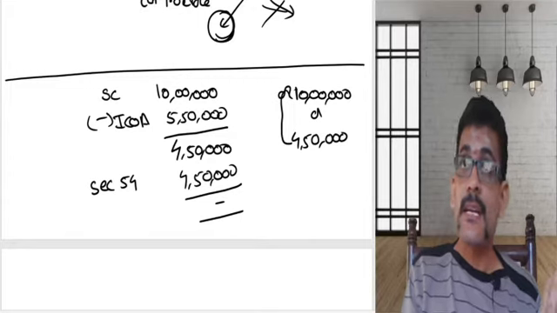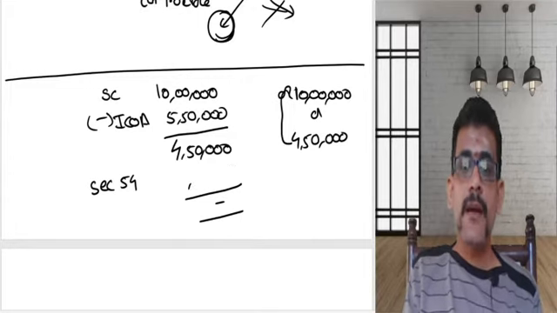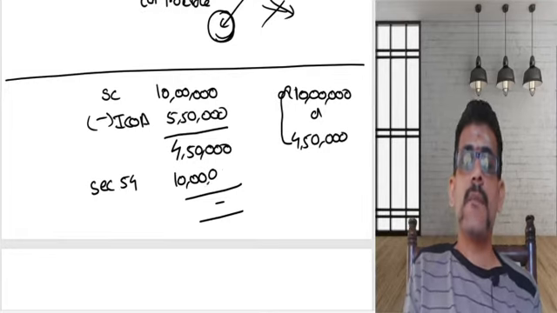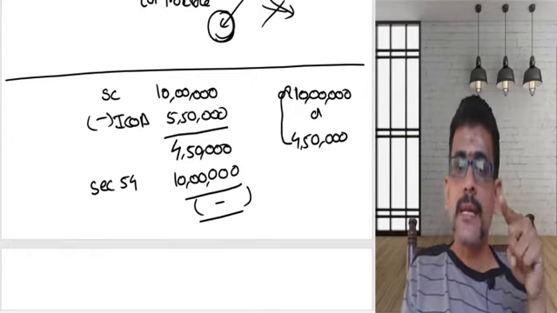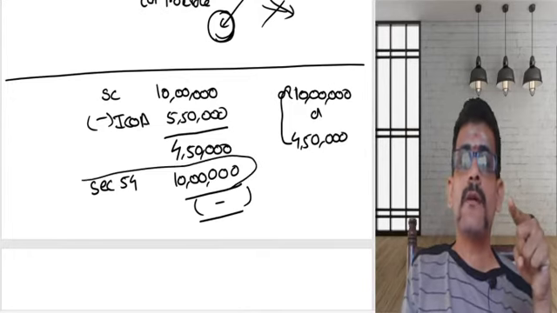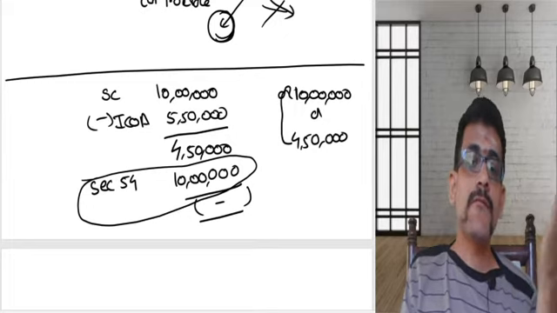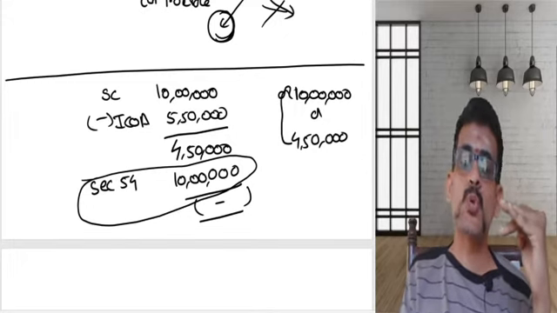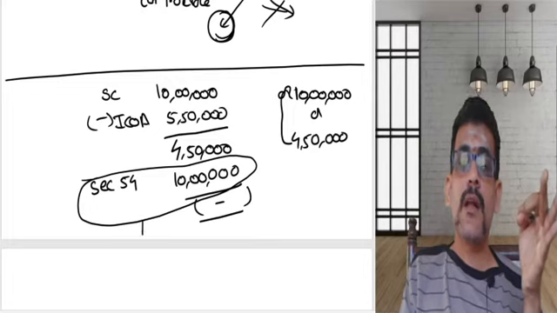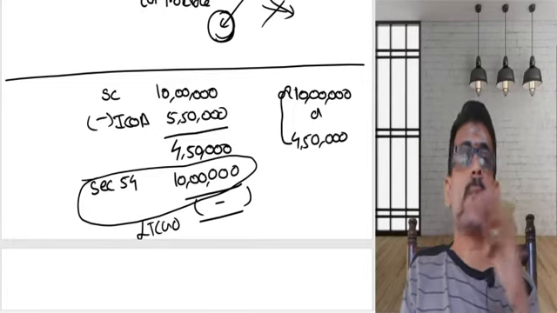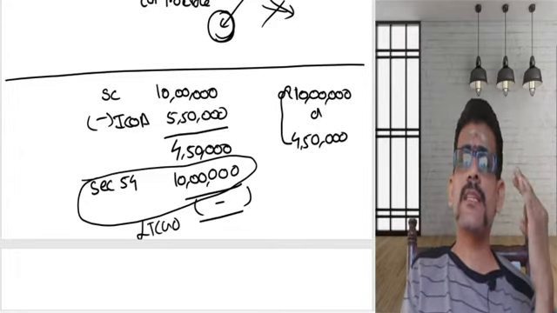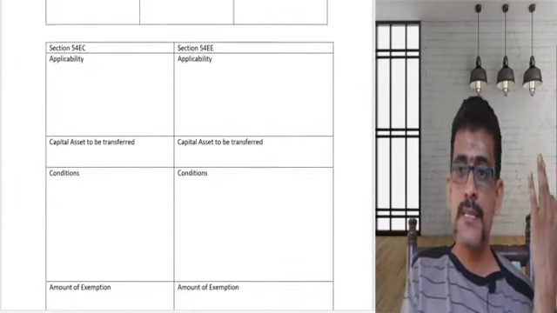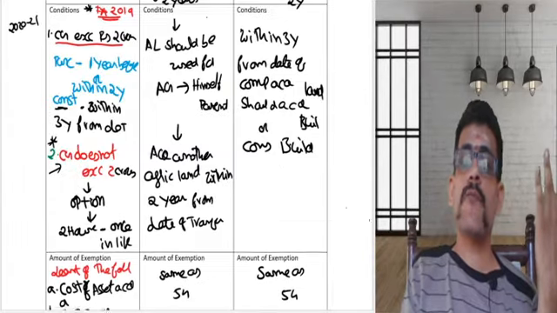The intention of this provision is, if I consider the actual cost of 10 lakhs here, I will get the value in negative. I cannot have a negative after taking your 54 exemption. So your 54 exemption is reduced to the extent that your long-term capital gains will be 0 but not a loss. That is why the act clearly says 10 lakhs or 4.5 lakhs, whichever is less, will be considered as your amount of exemption.